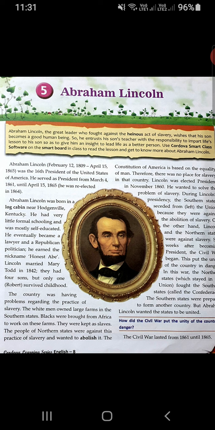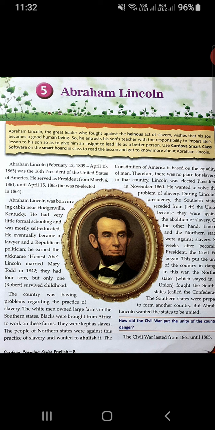Abraham Lincoln was born in a log cabin. Log cabins, children, are a type of hut made of logs. Logs are wooden logs. They are a small house or shelter usually made of wood. And so he too was born in a log cabin near Hodgenville, Kentucky.